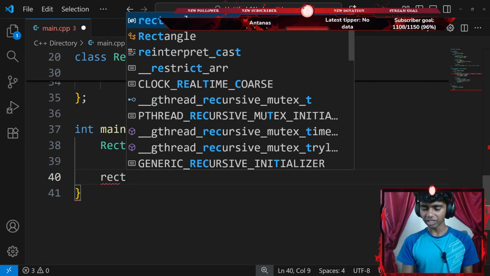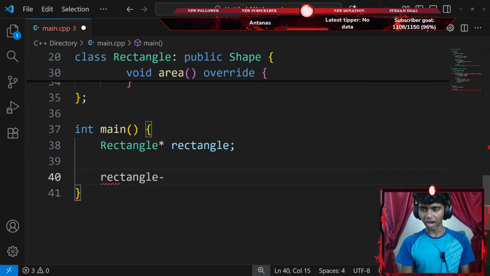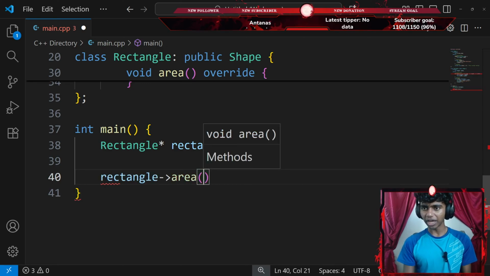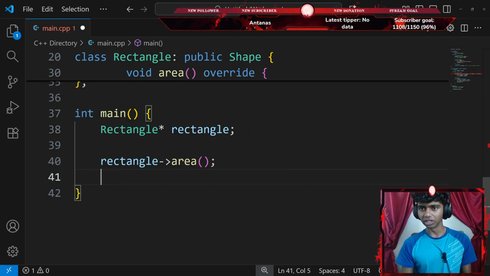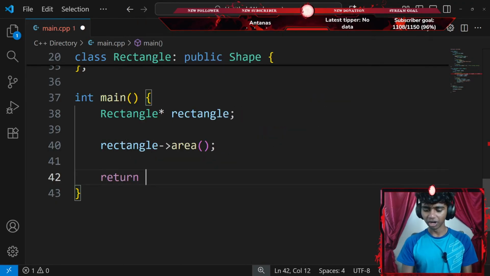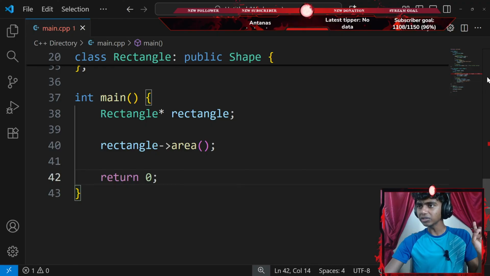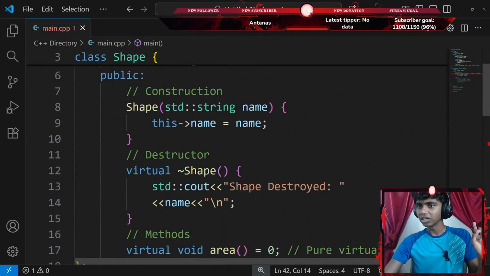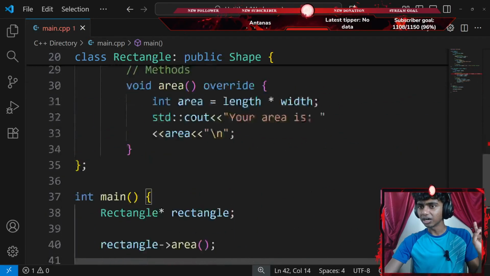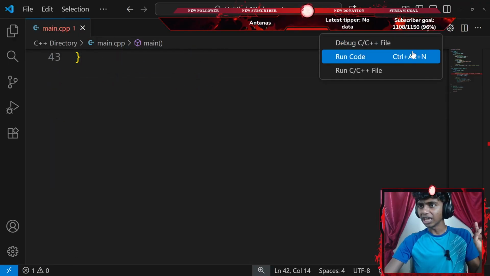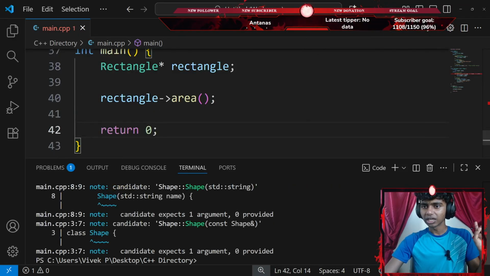Now I'm going to do something like my rectangle object with an arrow operator. I want to display my area method ending with a semicolon. Okay, lastly, let me go ahead and return 0. Now, if I were to save the code and run the command and see what happens, do I have an error somewhere? Okay, I don't think I have an error. Okay, if I were to run the code, let's see what happens.